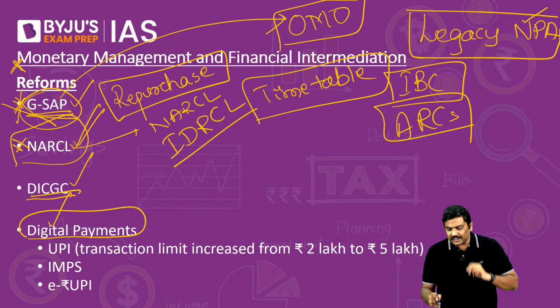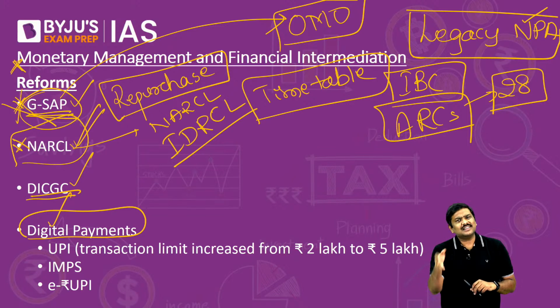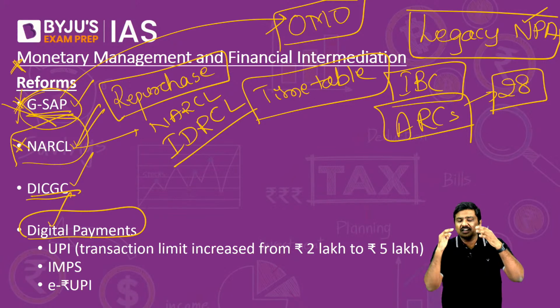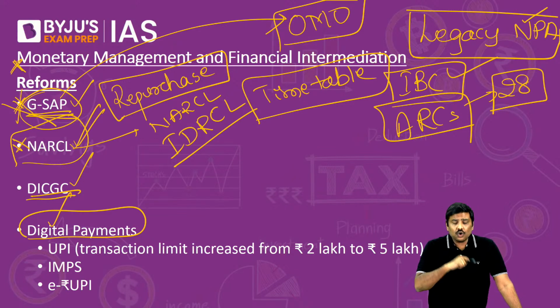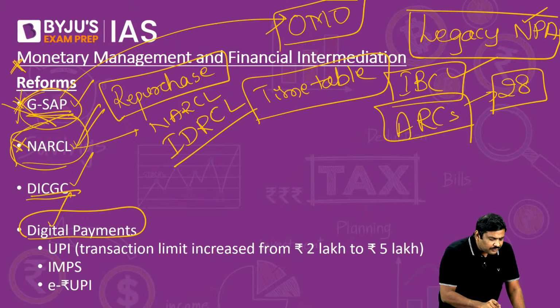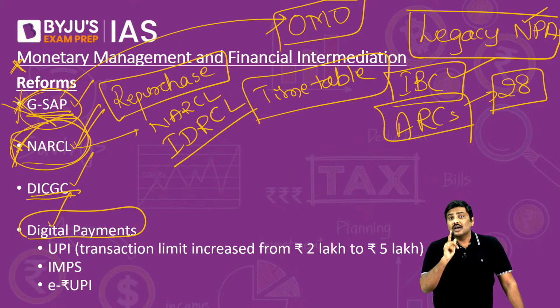And as per the data given, there are 28 ARCs in India which conduct the same process, that is resolution of NPAs. So have a look at this. One potential question, or one very tricky question could be, when there is already a presence of huge ARCs as well as the Insolvency and Bankruptcy Code, why did Government of India propose and promote the setting up of NARCL? Reason is very simple here, understand this.